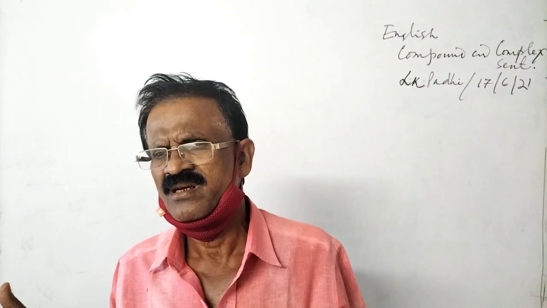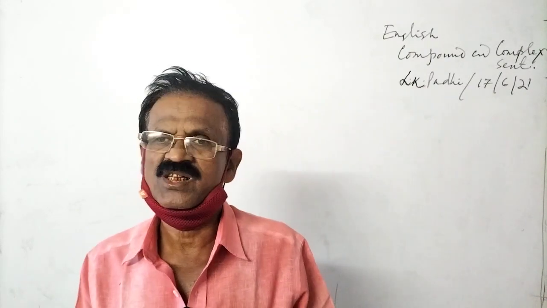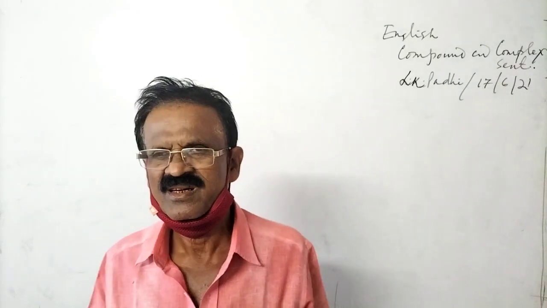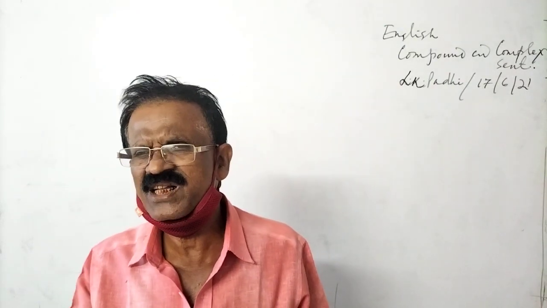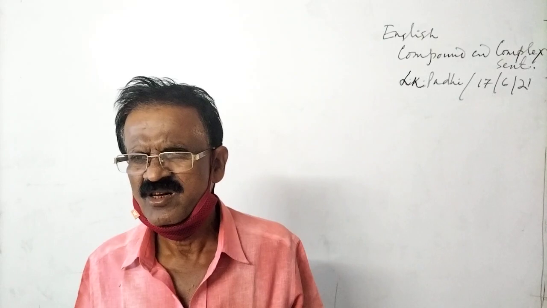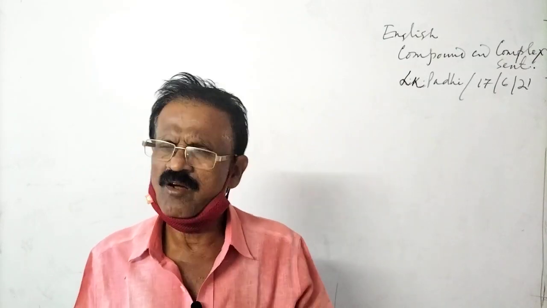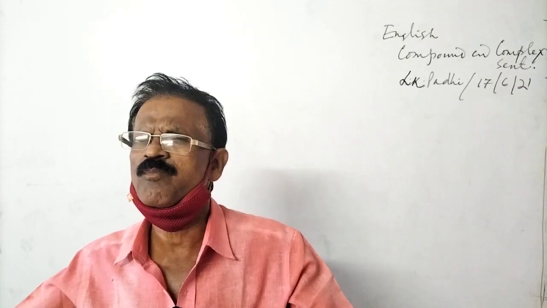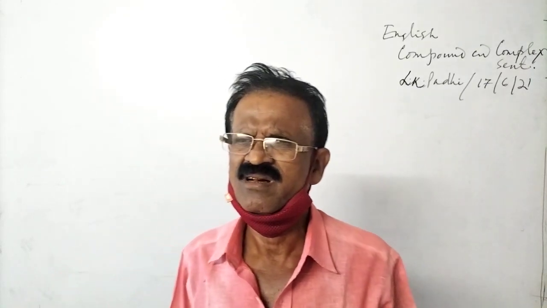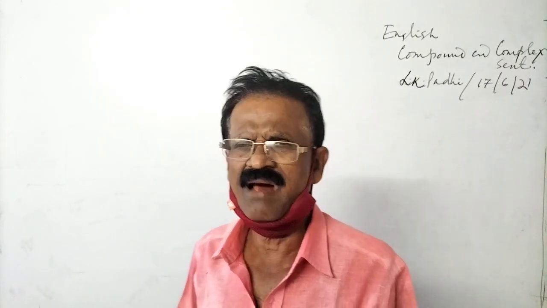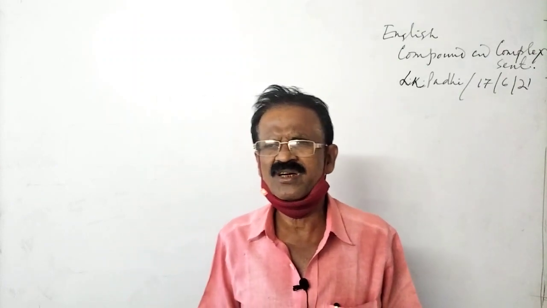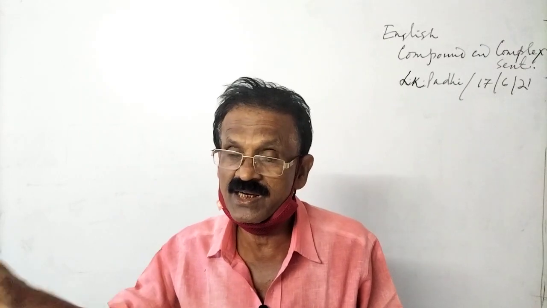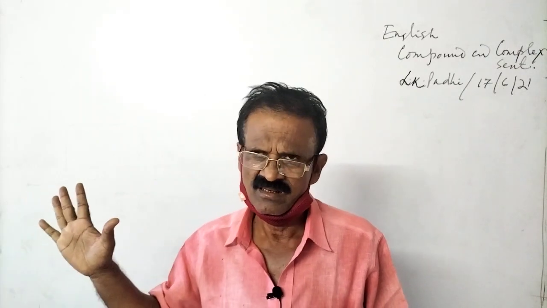But the complex sentence is very important. You have to know many things. In a complex sentence, you will have a principal clause and other subordinate clauses. The subordinate clauses are many.